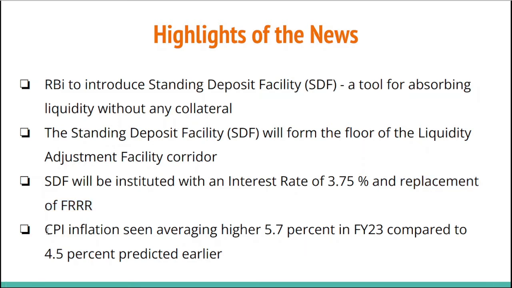The CPI, that is Consumer Price Index, inflation has been seen averaging higher up to 5.7% in the financial year of 2023 compared to 4.5% which was predicted earlier. So now let's talk about the Consumer Price Index inflation. The earlier predictions were that the inflation will be limited to 4.5%, which was the earlier predictions. But because of certain reasons, it has been predicted again at 5.7% for the financial year of 23. So that's a major change.